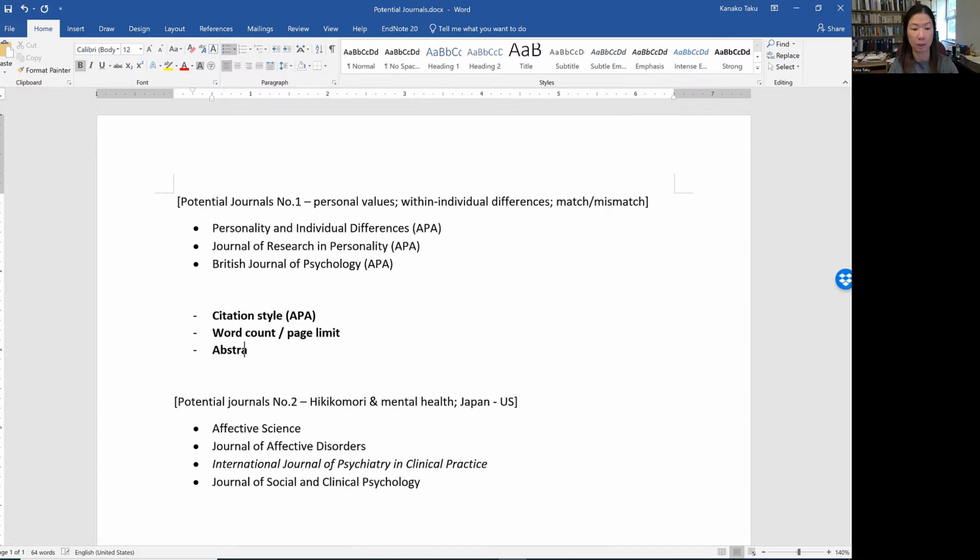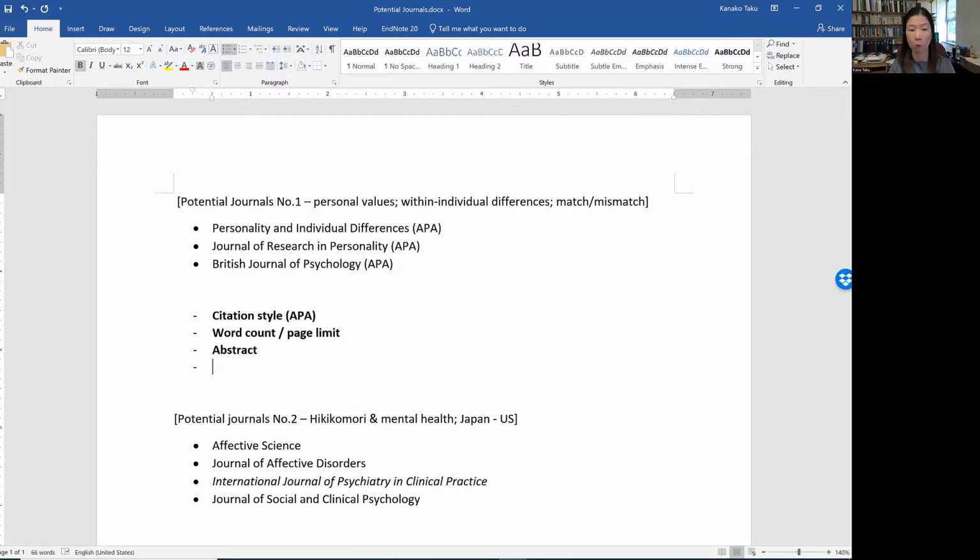And then an abstract, usually word count or style, like the structured abstract. So I check that. And then just in case, I check the impact factor. If the journal does not even have an impact factor, then I usually avoid it. I don't care so much about the actual size of the impact factor, but the availability of an impact factor still means something important to me. So that's why I usually check that.